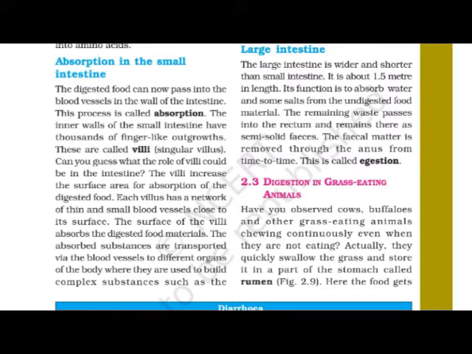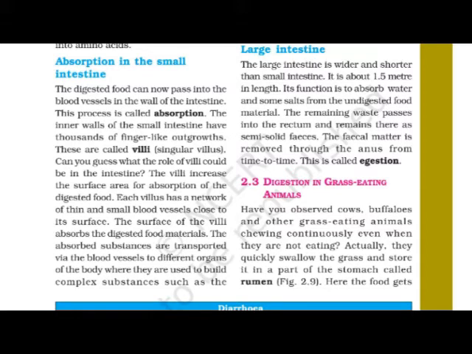Okay, now we are on page number 17. So let me start the point. Large intestine. The large intestine is wider and shorter than the small intestine. Actually, the name large comes only because of its diameter, but in length it is only about 1.5 meters. So the large intestine is named only due to its large diameter, but its length is 1.5 meters. Just keep it in mind, because it's very important to understand the difference between the large intestine and the small intestine.